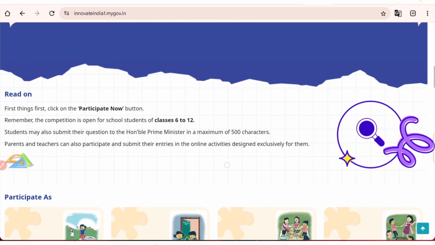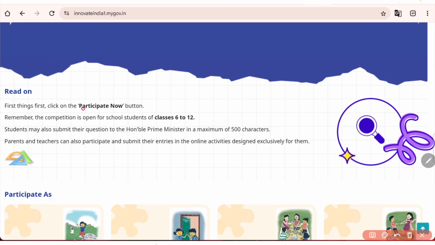And if you scroll down, some instructions are given that you first need to click on participate now. This is open for all school students of classes 6 to 12. Students can submit their question for PM, but the maximum limit is 500 characters. Parents and teachers can also participate and submit their entry in an online activity designed exclusively for them.